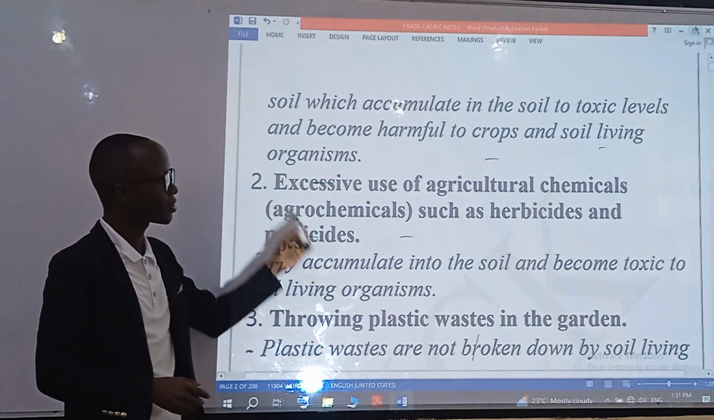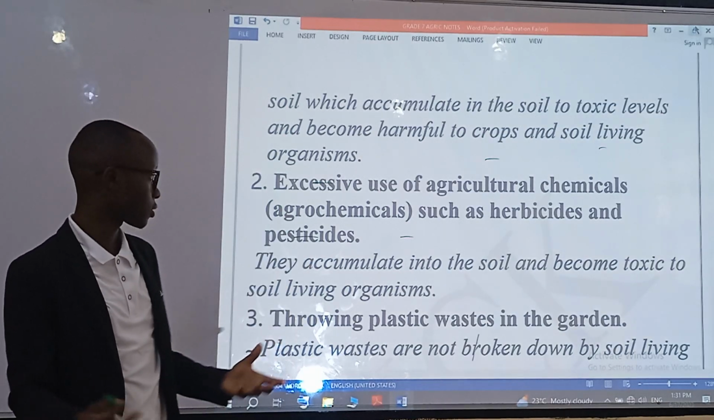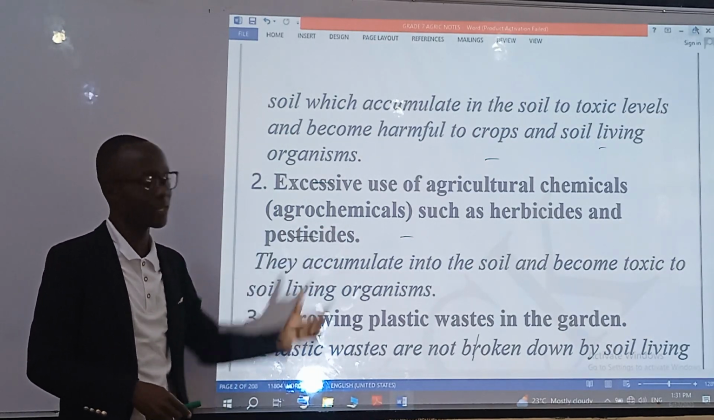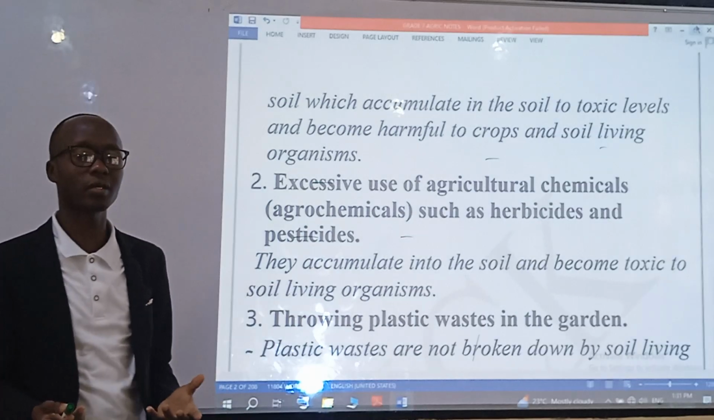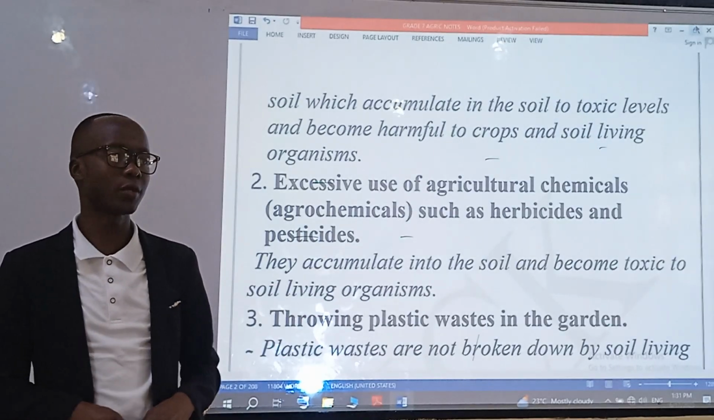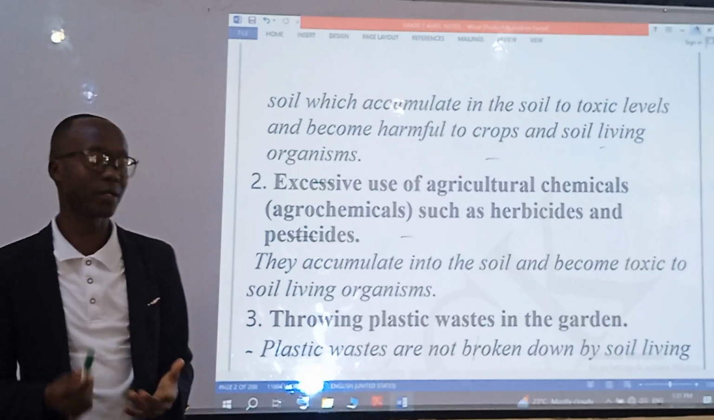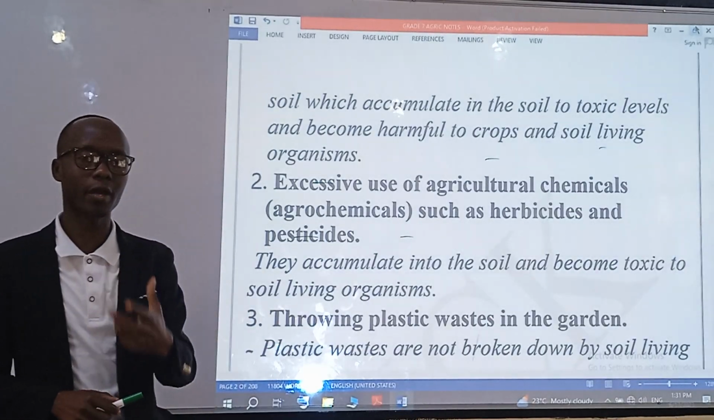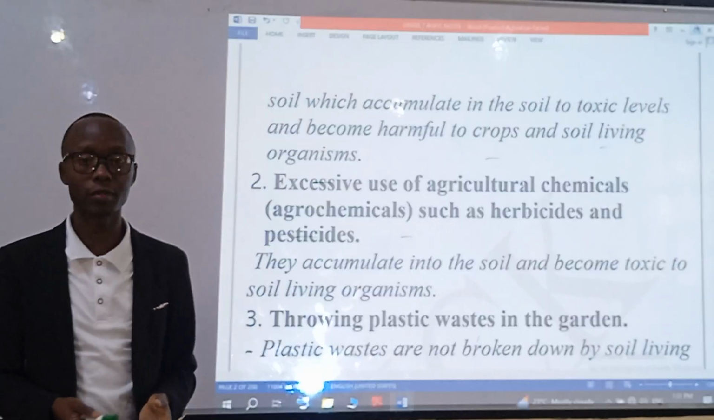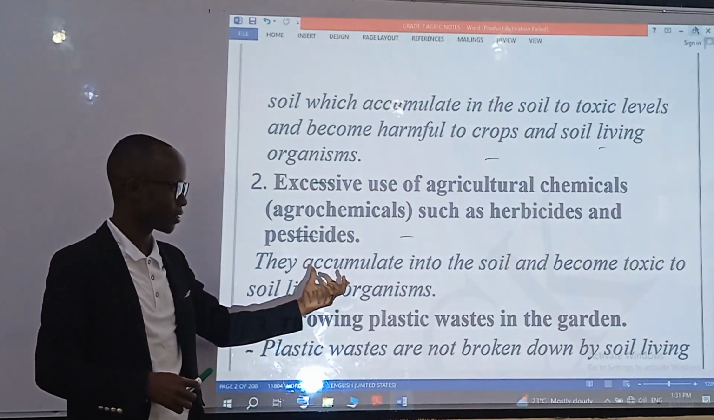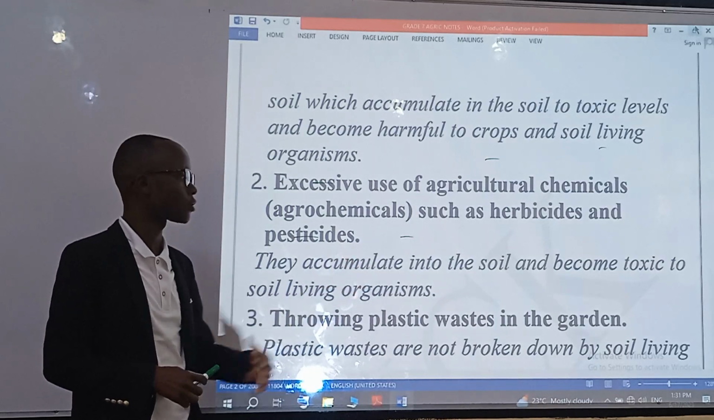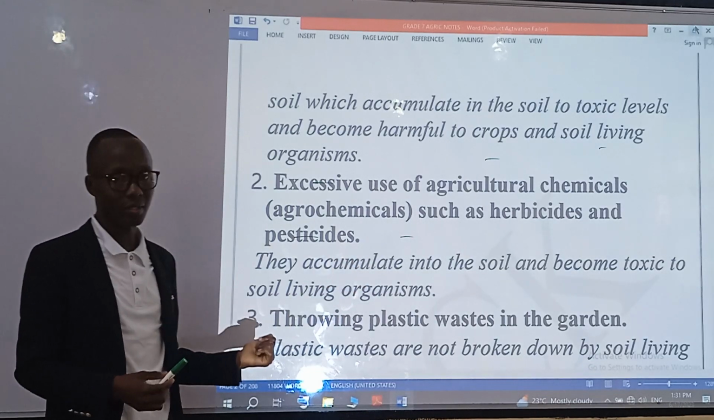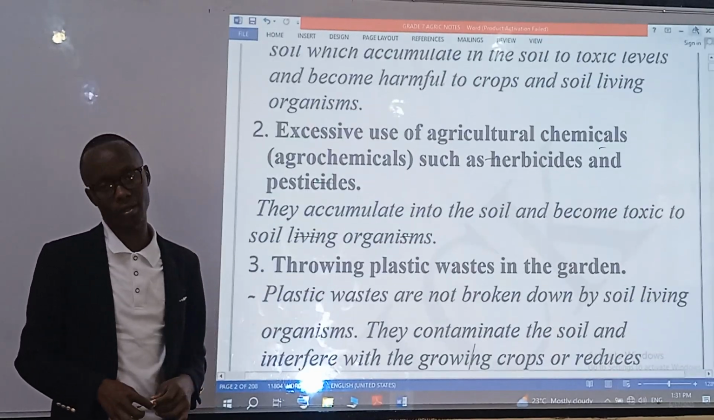Cause number two is excessive use of agricultural chemicals, the agrochemicals, such as herbicides and pesticides. Herbicides are used to control weeds, and pesticides are used to control pests. If these agrochemicals are not used in the correct amount, they also accumulate. The large amount of these chemicals makes the soil toxic to the soil living organisms.